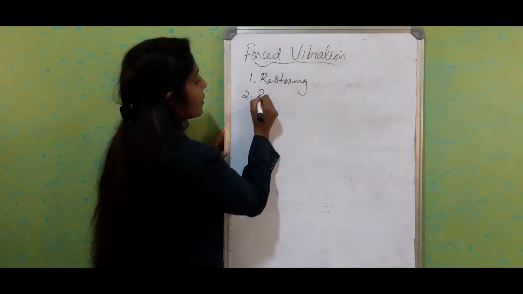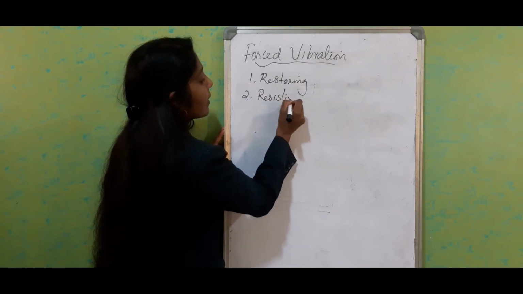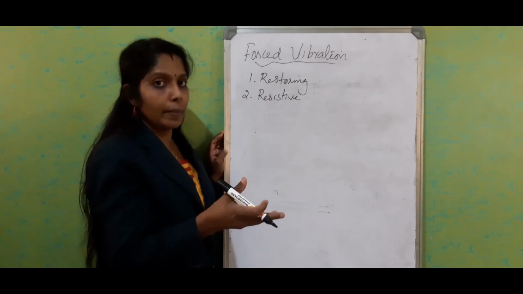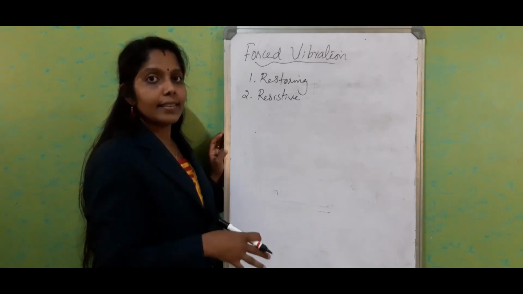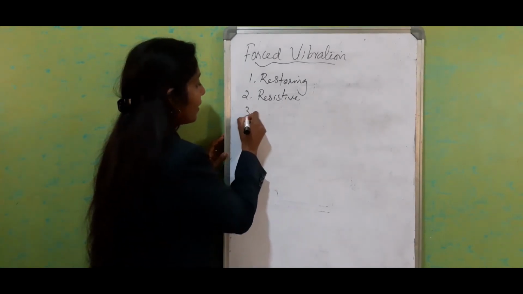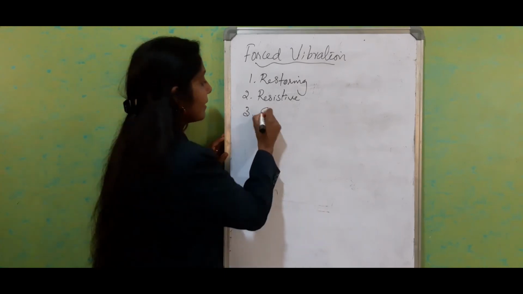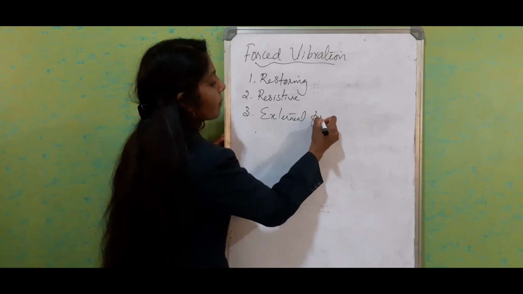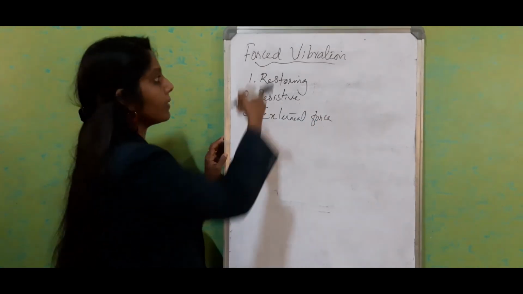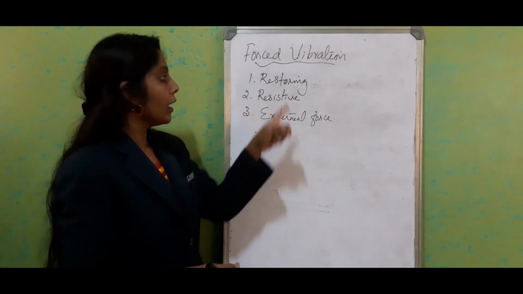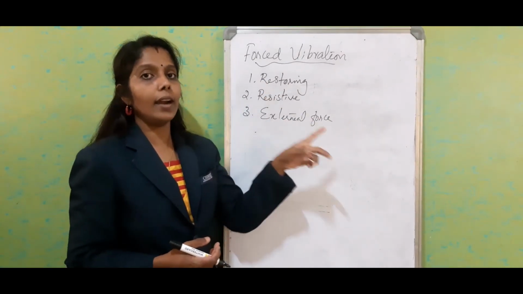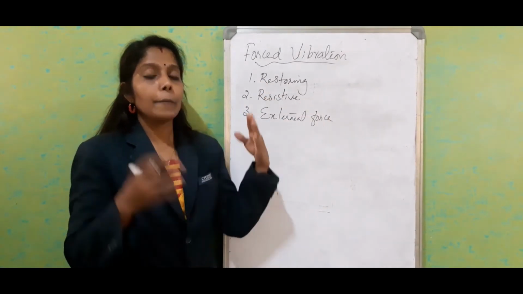Second one, resistive force, which acts in the normal situation, that is in the damped vibration, due to the external surroundings. And the third one is an external force, which happens in the case of forced vibration. In the normal case, the natural vibration, the body starts vibrating with the restoring force.